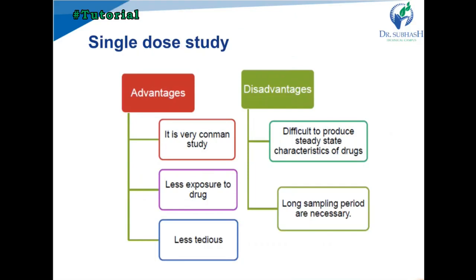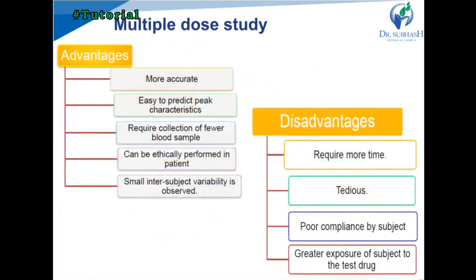A large number of samples is required to determine the viability, as compared to multiple dose studies. The next one is multiple dose studies. What are the advantages compared with the single dose? They are more accurate as compared to single dose studies, and it is easy to predict all the peak characteristics. It requires fewer blood samples, can be performed ethically in patients, and small inter-subject variability can be observed. We can reduce the inter-subject variability as compared to single dose studies.